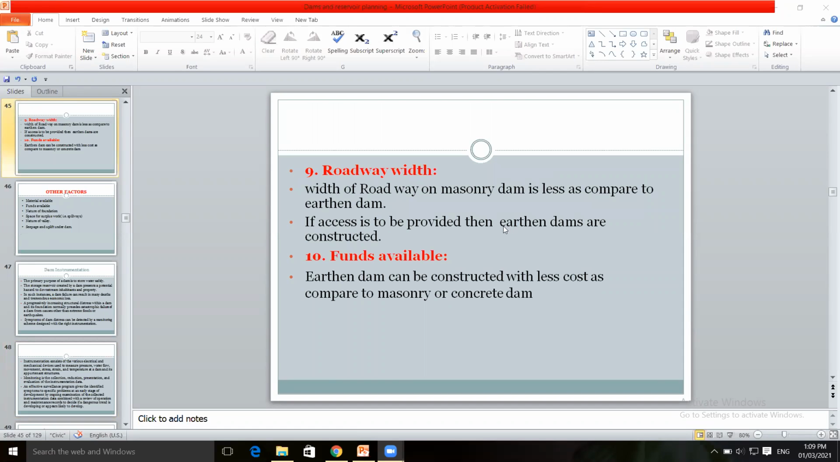Based on roadway width, whether it requires less width or more width, which type of dam is to be selected. Depending upon the funds available, depending upon the economy, if an earthen dam is to be constructed, then less cost will be required as compared to a masonry or concrete dam. It will be based on availability of the funds.